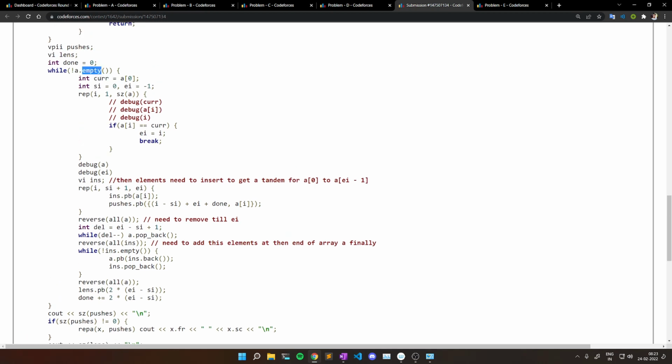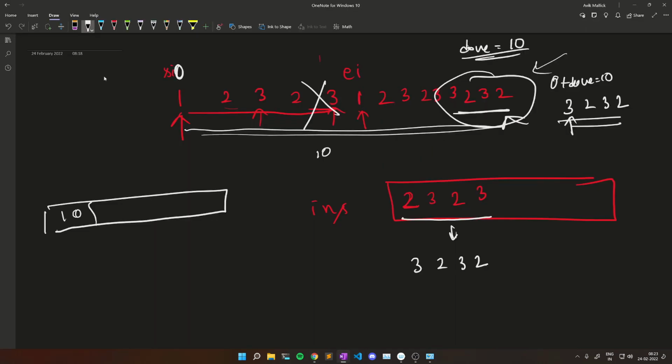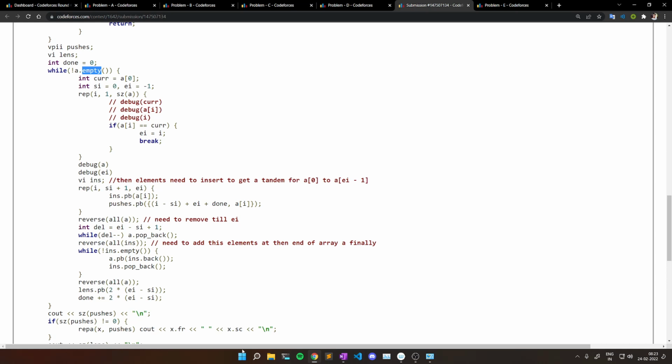Now I just start. I will do these operations until my array is empty, because I showed you that every time my array size will decrease by 2. It is also possible that my initial array size was 8, I do this thing one time, and the size becomes 6, and this size 6 array is already a tandem, so I won't have to do any more operations. But in the worst case it will be 8 to 6, 6 to 4, 4 to 2, 2 to 0.